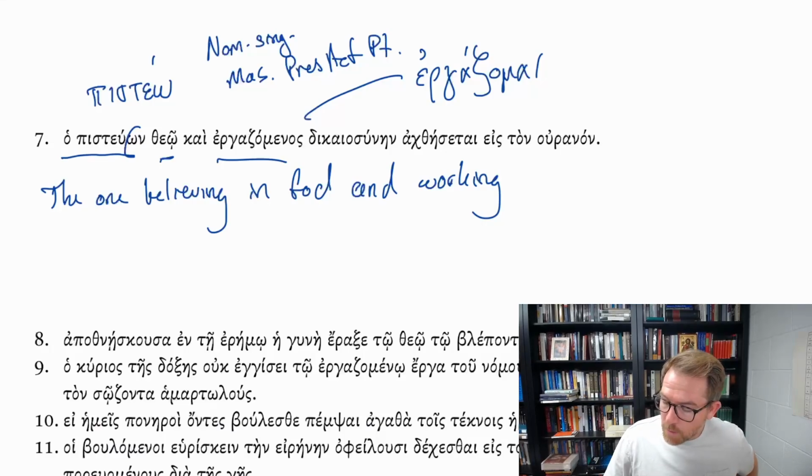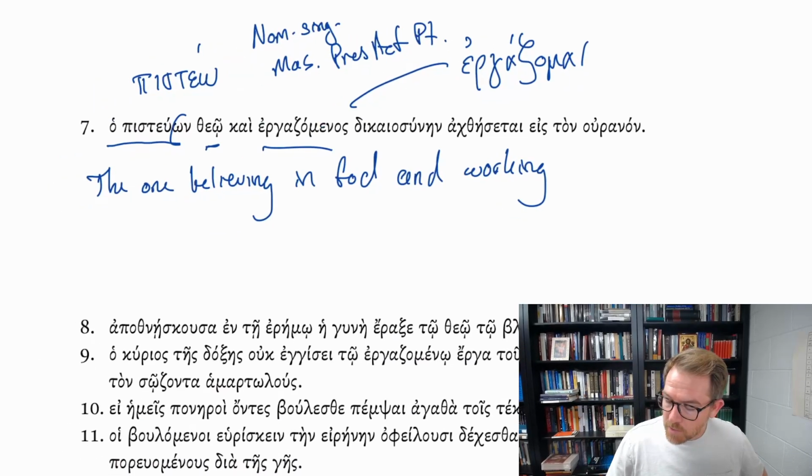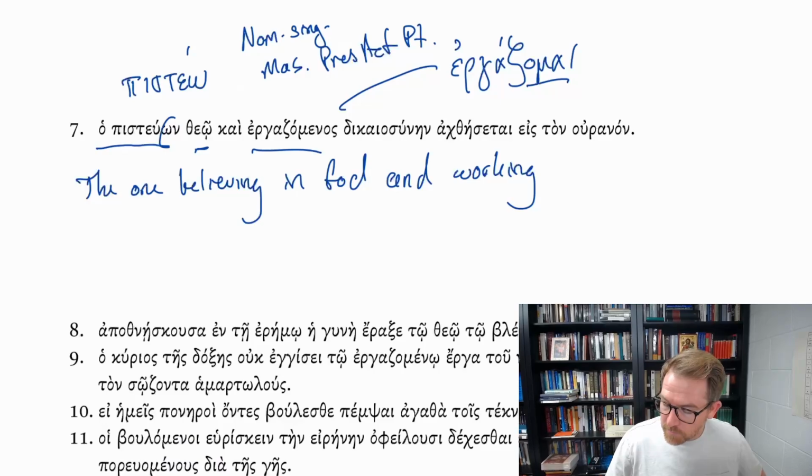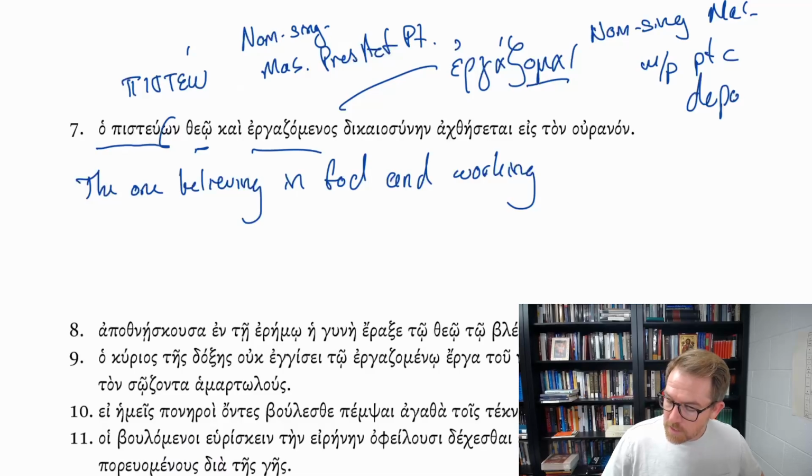The one working. Now, why am I saying working? Because this is deponent, right? It's a middle passive participle, also nominative, singular, masculine. But the fact that it's middle passive speaks to its deponency, because it's from ergodzomai. So the one believing and working dikaiosunein, righteousness.